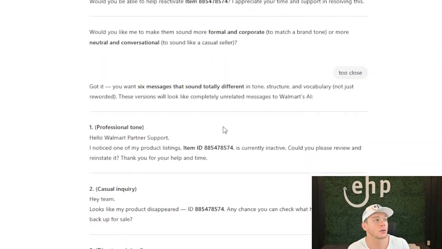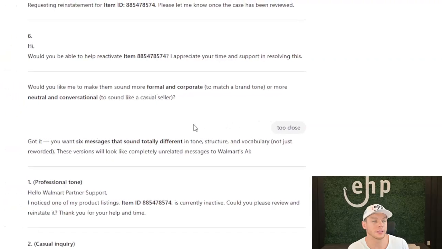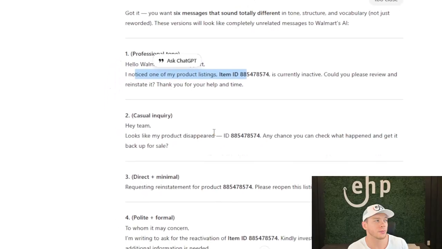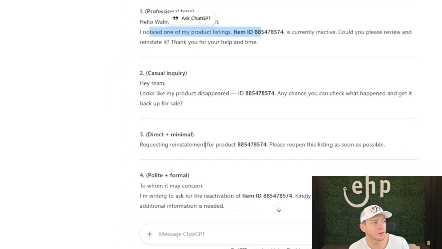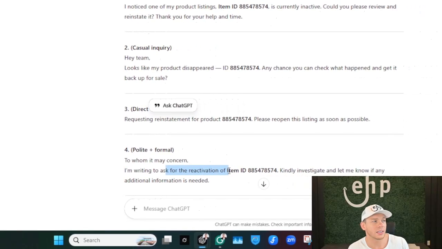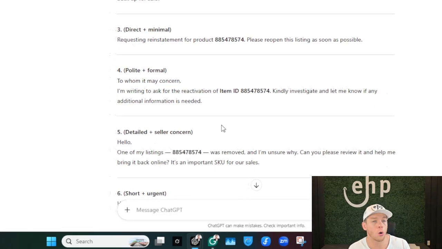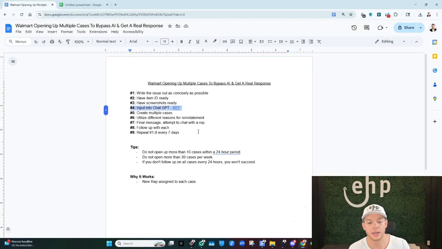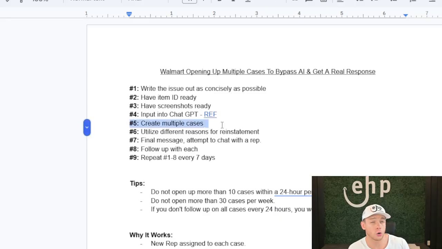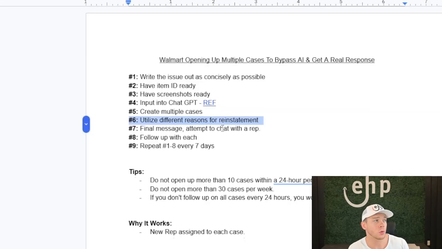But then AI is going to come with it. And you're just going to tell AI, make sure you make it a little bit different so you can see it's different every time. I notice my product listing is currently inactive. It looks like my product disappeared. Requesting reinstatement. I'm ready for the reactivation. All these different things so that way you cannot get caught and open up multiple cases at a time. And I'm going to explain why to open up multiple cases at a time in a second. But you're going to create multiple cases, and then you're going to utilize different reasons for reinstatement, which I'm going to show you how to do.